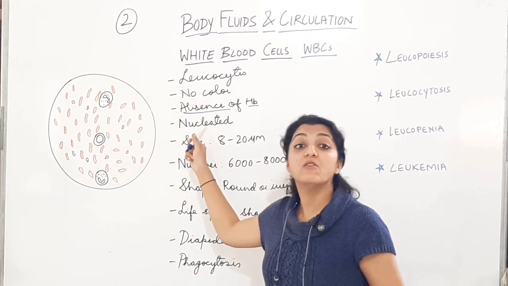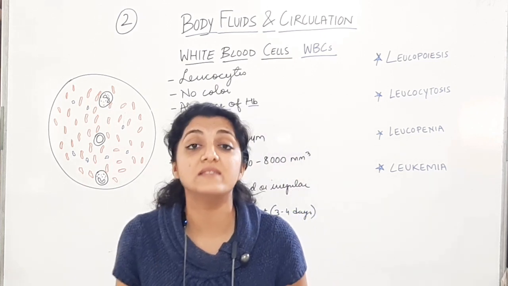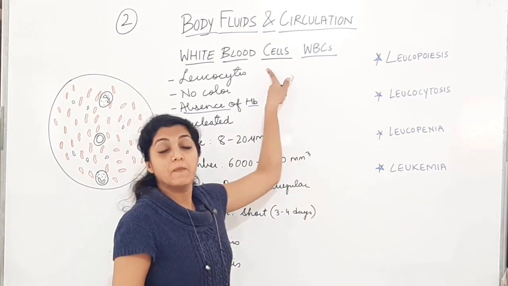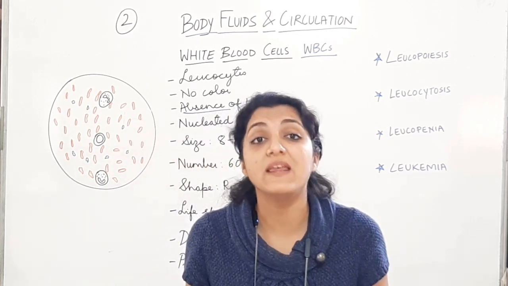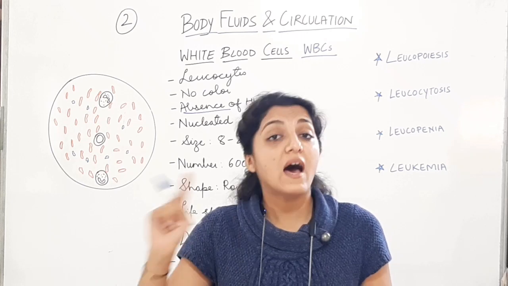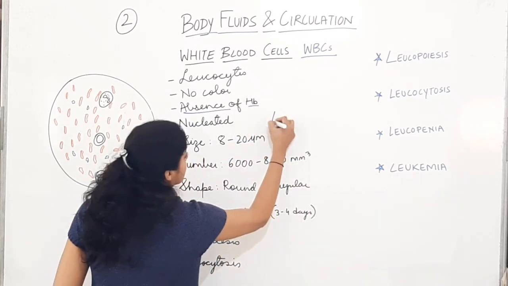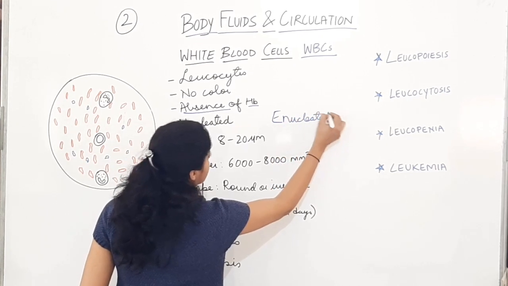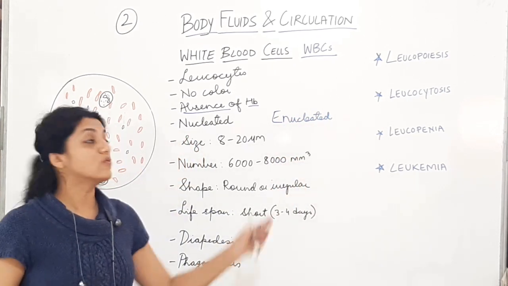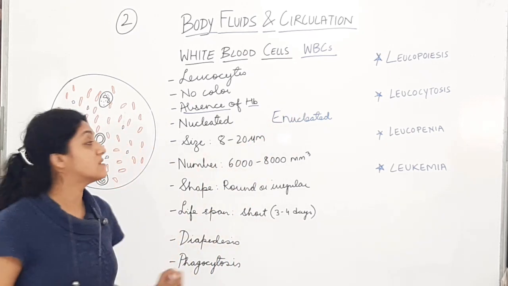Then these are nucleated. That is, nucleus is present in WBC. Nucleus is present in the white blood cells. They are nucleated cells. Whereas RBCs are non-nucleated or enucleated. We call them enucleated or non-nucleated cells. So that you are going to write in your chart for RBC, where you are writing the contrasting points.